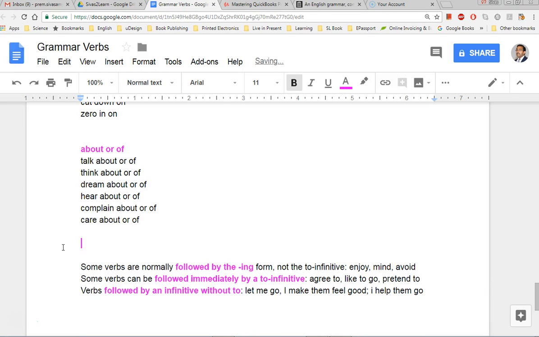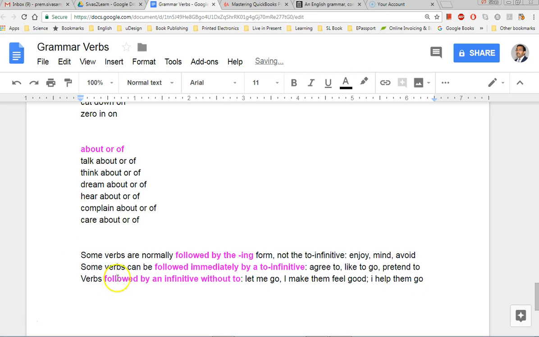Some verbs are normally followed by ing. For example, I enjoy. If you add another verb, I enjoy swimming. Swim becomes swimming. Would you mind going? I avoid taking, right? Sometimes the second verb comes with the infinitive: agree to go, like to do, pretend to not.